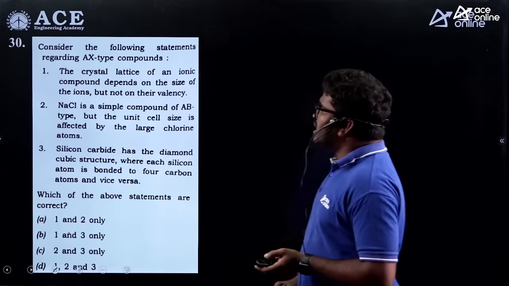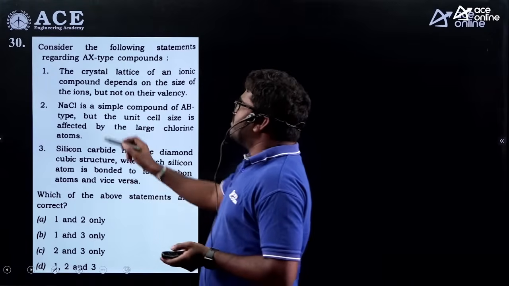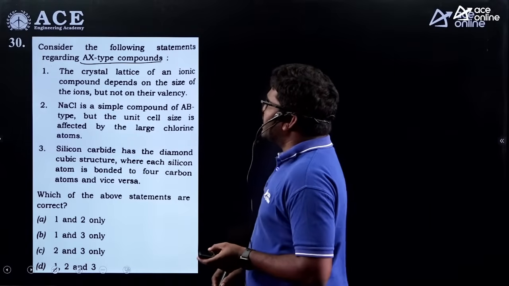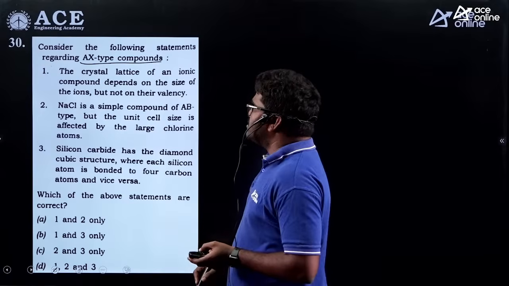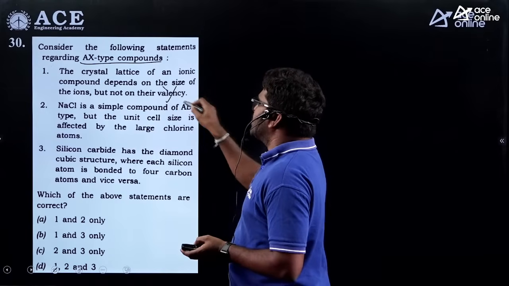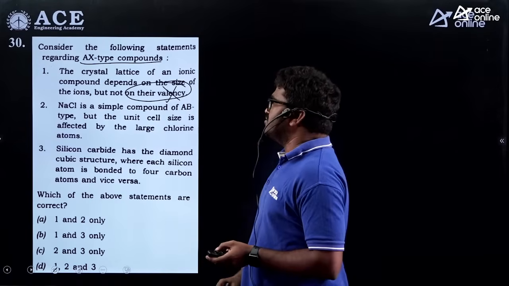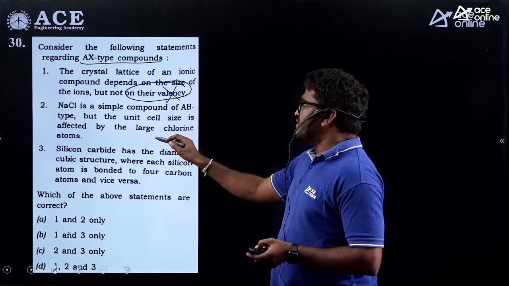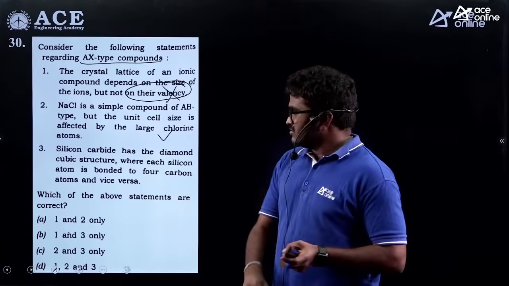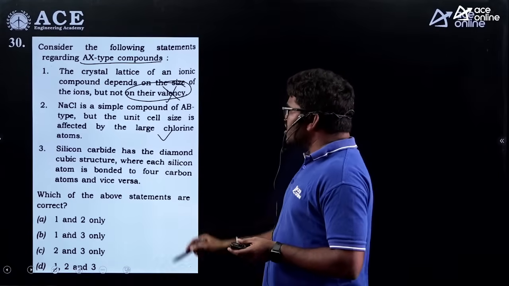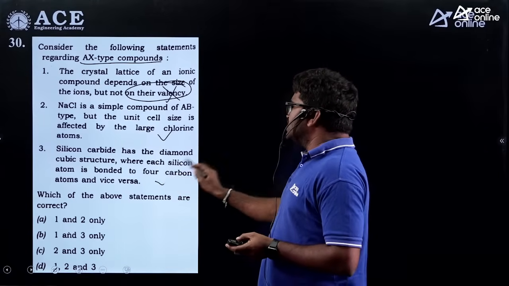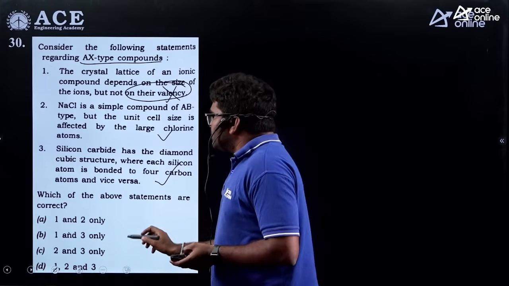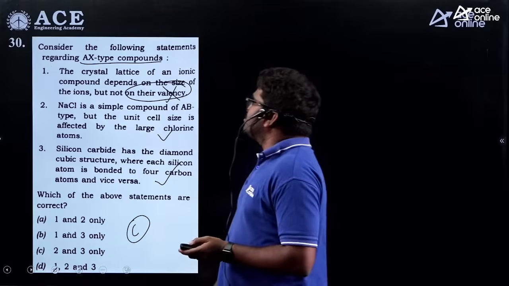Right. One more last question here. It is an AX type of compound. It's related to ceramics. The crystal lattice of an ionic compound depends on the size of ions but not on their valency. It is absolutely wrong. It also depends on the valency. Sodium chloride is a simple compound of AB type, but unit cell size is affected by large chlorine atoms. Yes, correct. Silicon carbide has a diamond cubic structure. Silicon atom is bonded with 4 carbon atoms. It is correct. So 2 and 3 are correct. C is the correct option for this question.